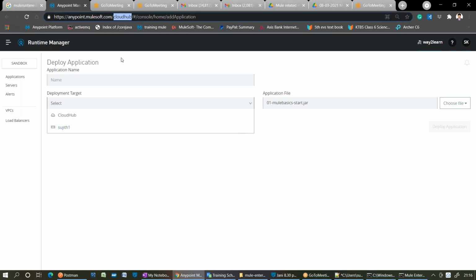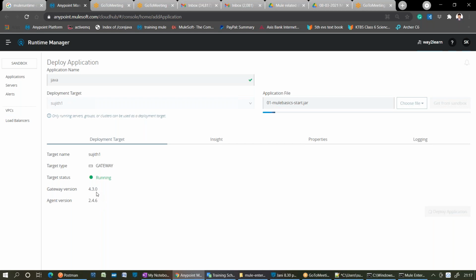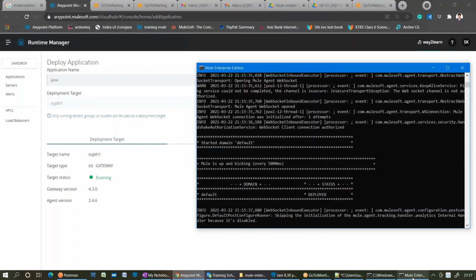Since you are on a CloudHub environment, by default it gives a CloudHub server. It is up to you whether you want to choose it or not. If you're deploying directly on CloudHub, that comes under the CloudHub strategy, right? Right now I want to go with the on-premises. Always give some unique name, like Java. Once it has a unique name, you can see the tick mark and deploy the application. The runtime version you are using is 4.3, right? This is the progress bar showing whether it is uploading or deployed.